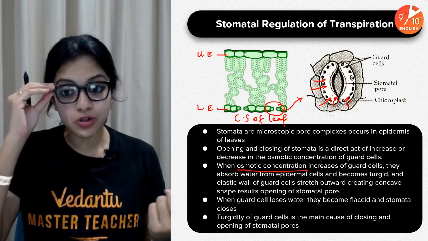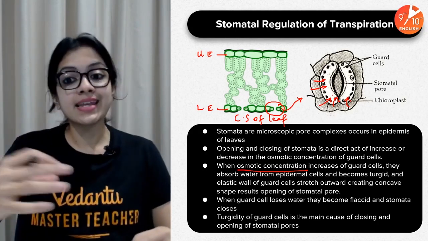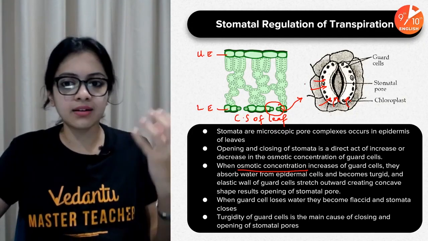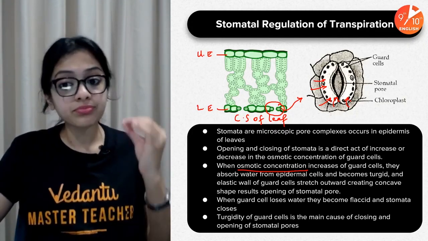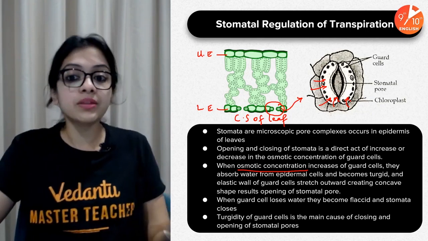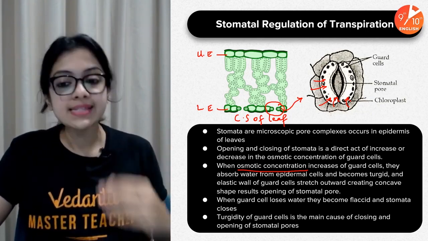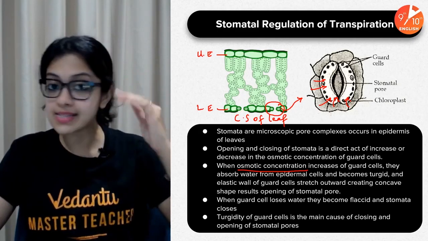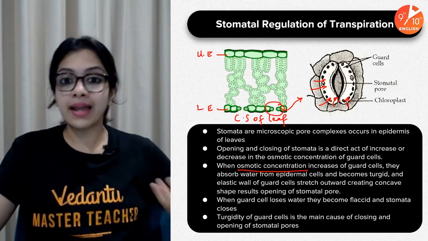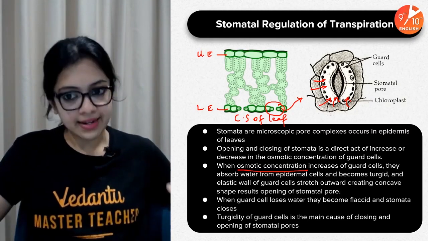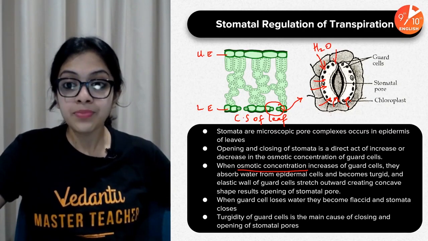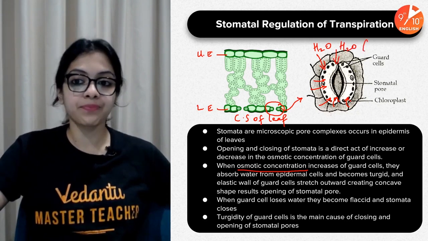Likewise, in this case also, during the daytime, there is an active uptake of solutes, a lot of minerals like potassium ions, by the guard cells from the neighboring cells. When this happens, the solute concentration within the guard cells increases. In order to balance that out, there is a subsequent uptake of water as well by osmosis.